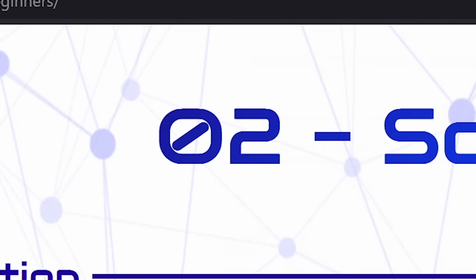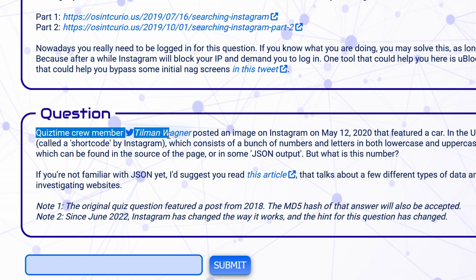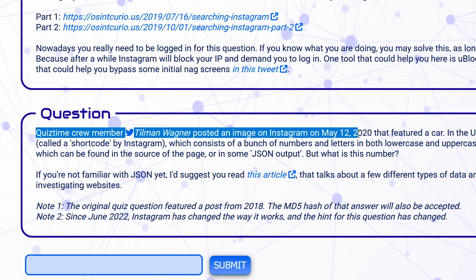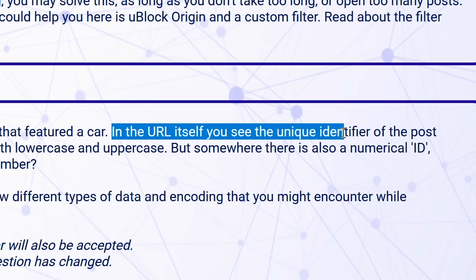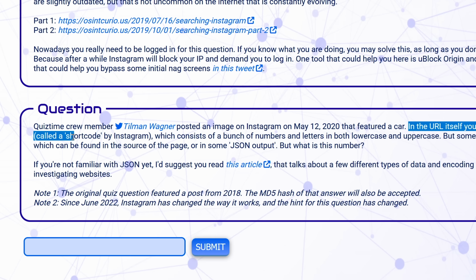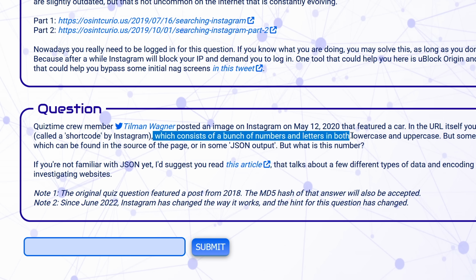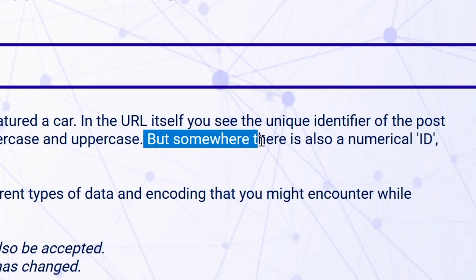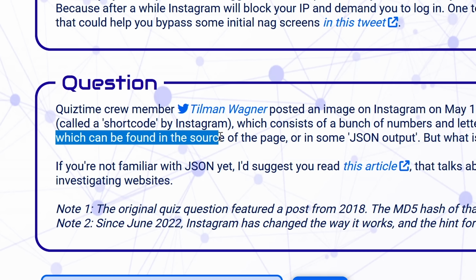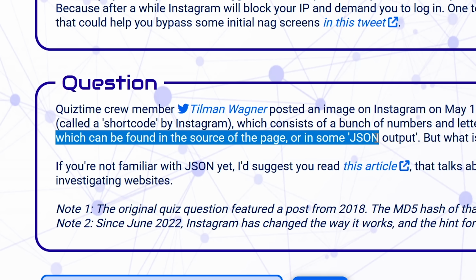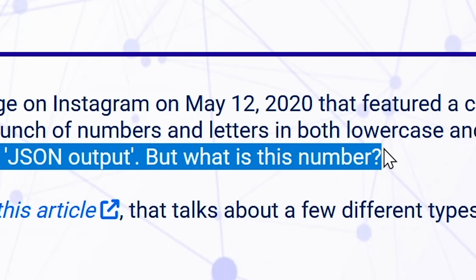Thank you. Second question. Quiz time crew member Tillman Wagner posted an image on Instagram on May 12, 2020 that featured a car. In the URL itself, you see the unique identifier of the post called a shortcode by Instagram, which consists of a bunch of numbers and letters in both lowercase and uppercase. But somewhere there is also a numerical ID which can be found in the source of the page or in some JSON output. But what is this number?